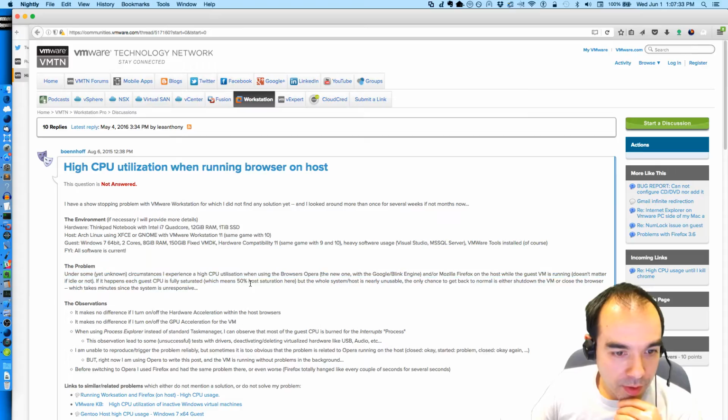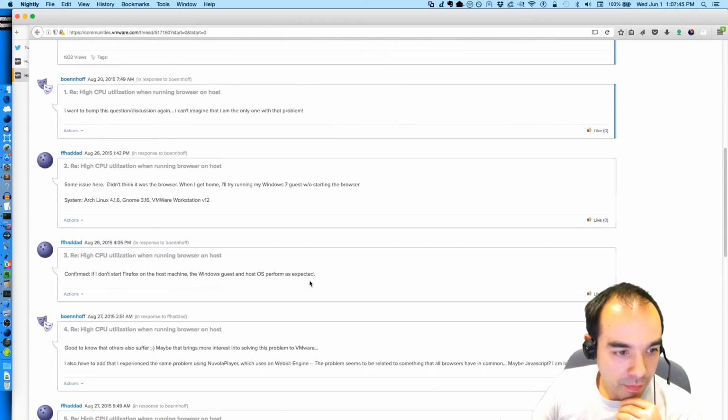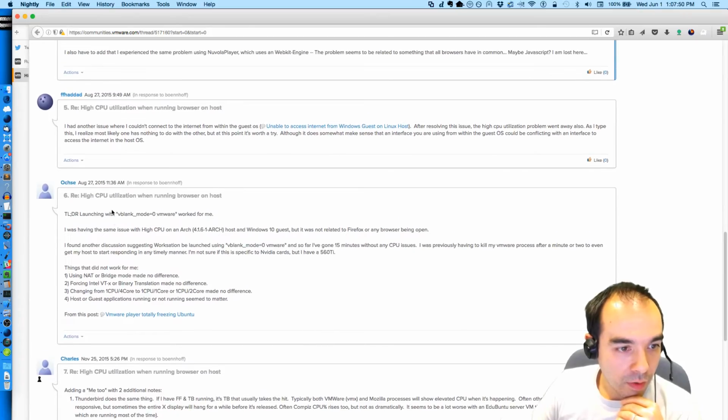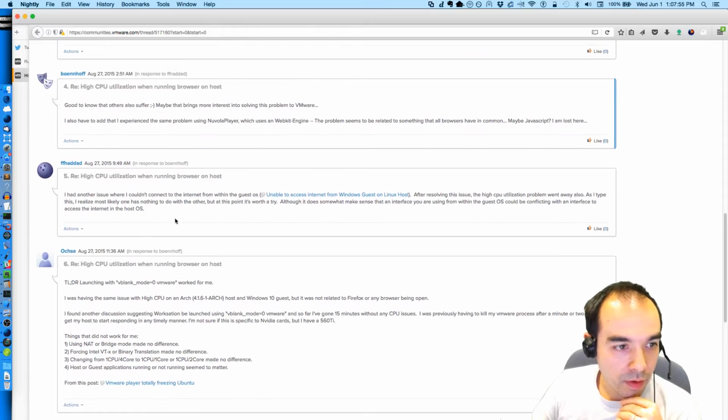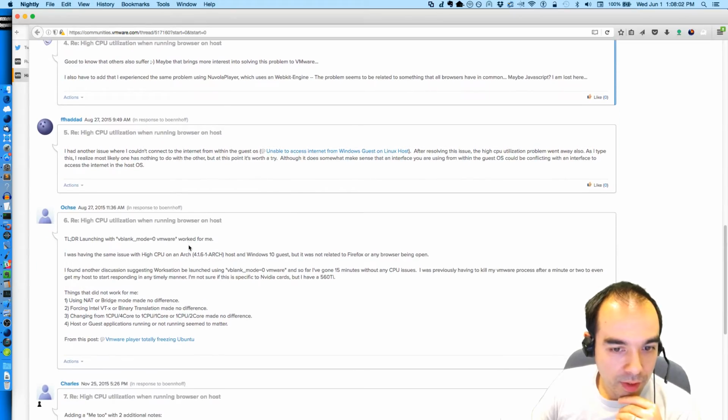I experience high CPU utilization when using the browsers Opera and/or Mozilla Firefox, and the guest is running. I think, oh, launching with vblank_mode=0. What is that? I was having the same issue with high CPU on Arc. It's not related to Firefox or any browser. I found another discussion suggesting Workstation should be launched using vblank_mode=0.